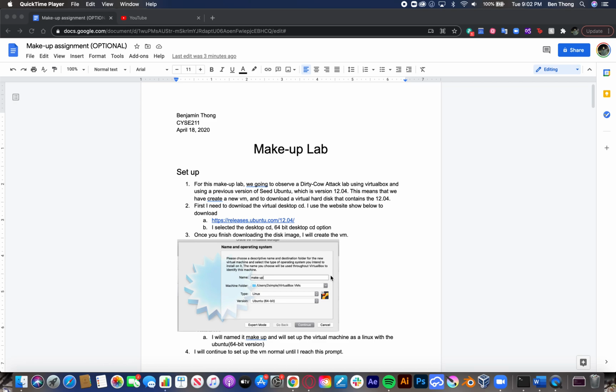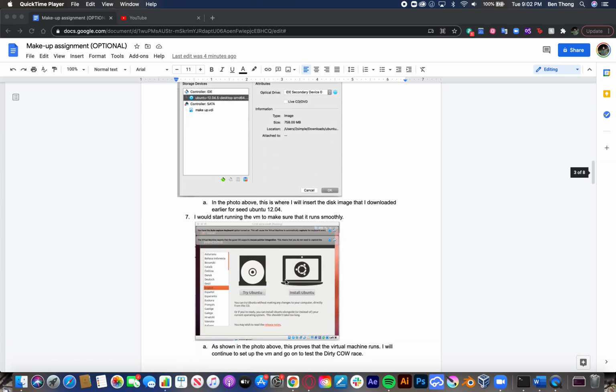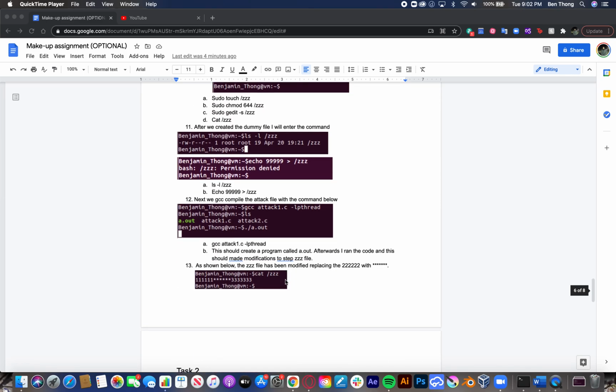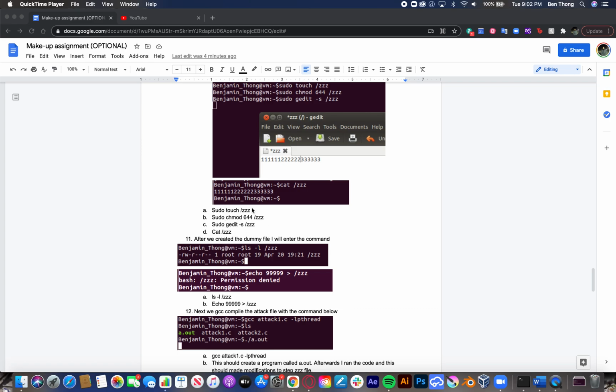I've been trying to figure out how to fix that. I had to remove the original virtual machine for Ubuntu 12.04, and I'm still having an error. It only happened as soon as I tried to download that cow attack file, and after that everything started having issues. I was able to run basic commands, like creating the zzz file.